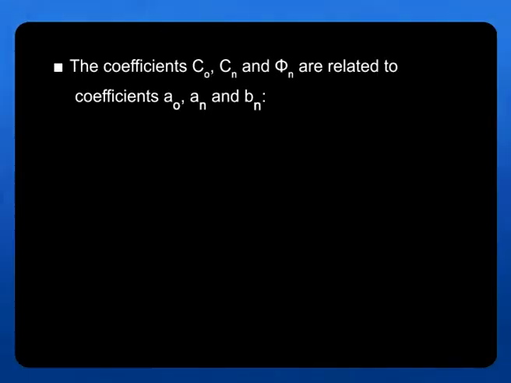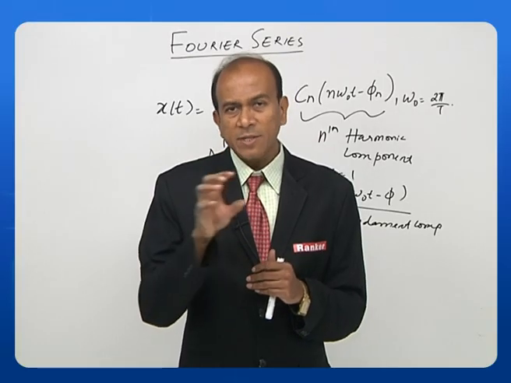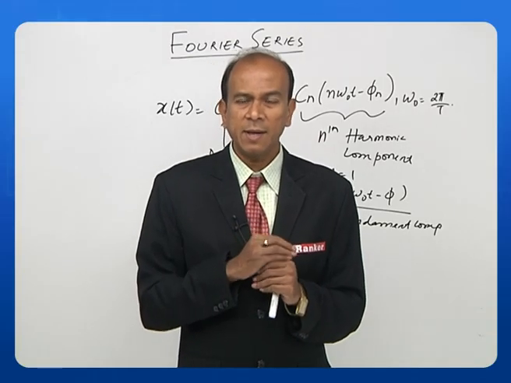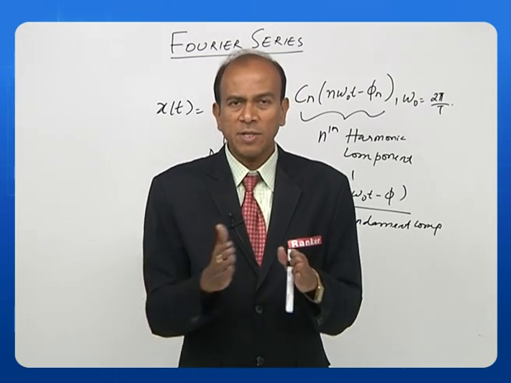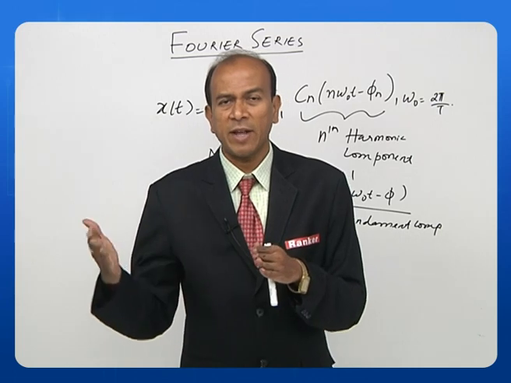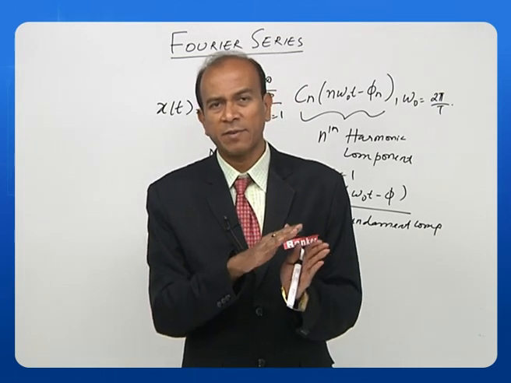Let us see this. We have the coefficients C0, Cn and phi n, and how are these related to what we already know, A0, An and Bn. At the outset we can write down C0 is equal to A0. C0 is an average component or DC component, and A0 also is an average component, a DC component. So it's simple: whatever is the value of A0 is the value of C0, that is, C0 is equal to A0.